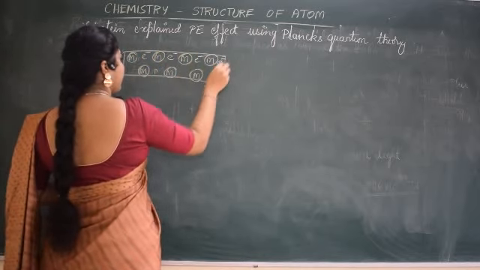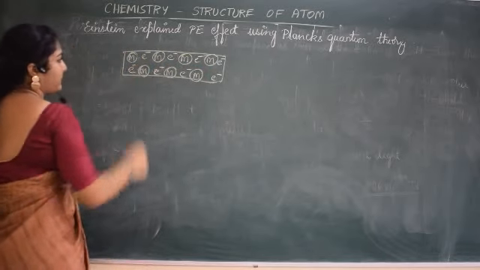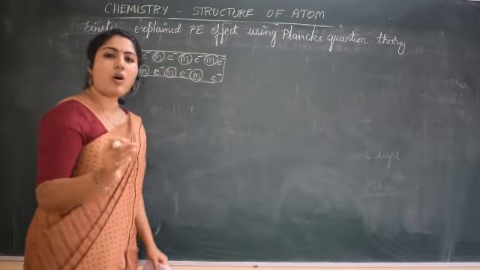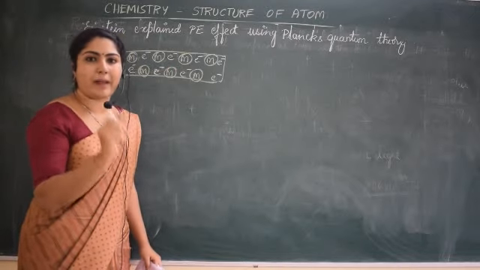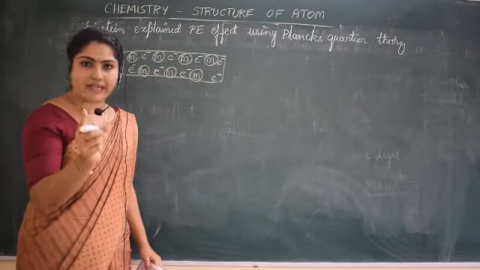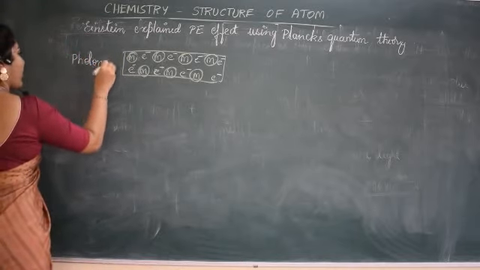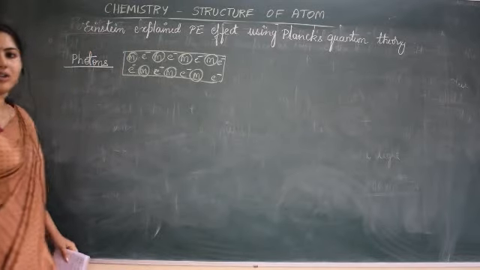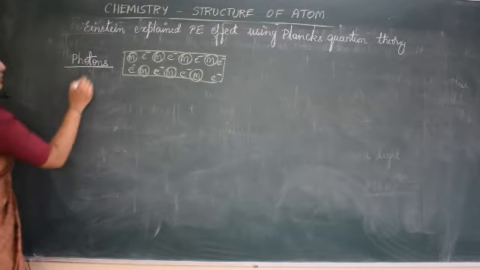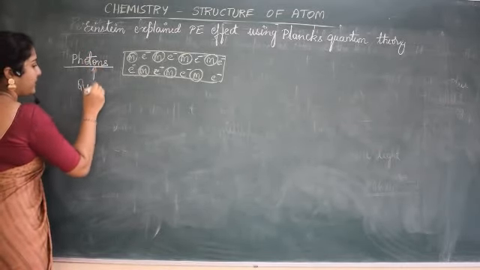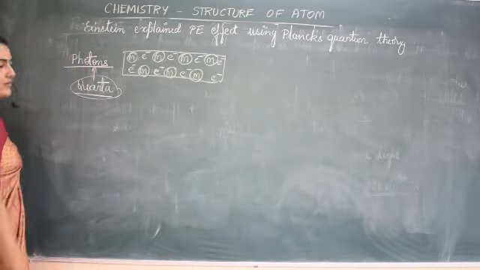Cloud of electrons will be surrounding these. He did not call the beam of light as quantum, but he called them photons. The particle of light, photo refers to light, so he called them photons. Instead of calling them quantum, he called them photons. Photons are nothing but quanta. Einstein called quanta as photons.